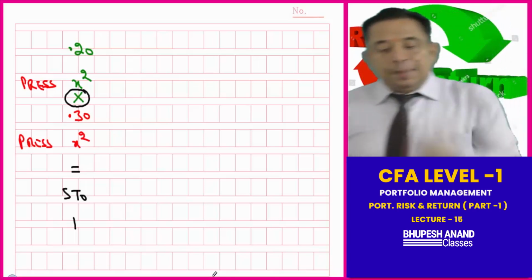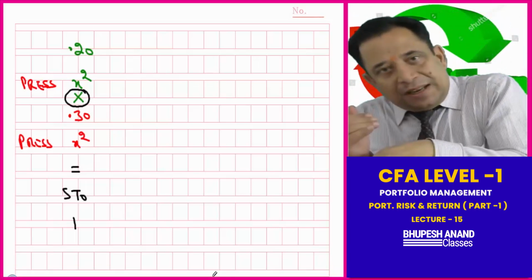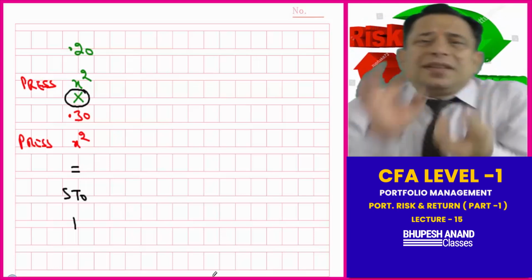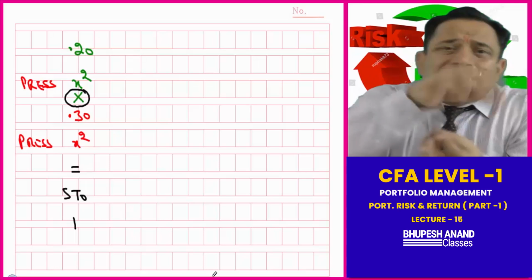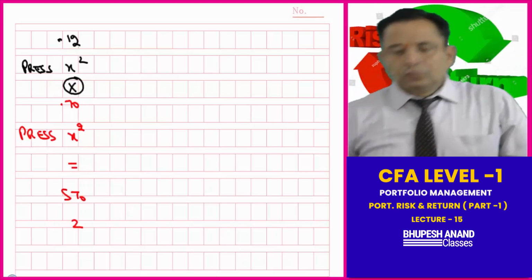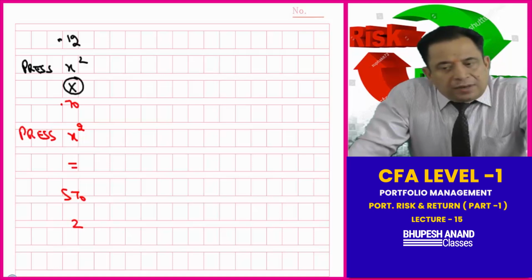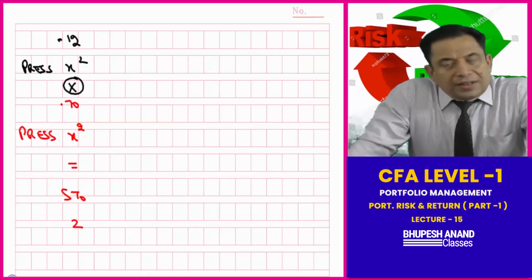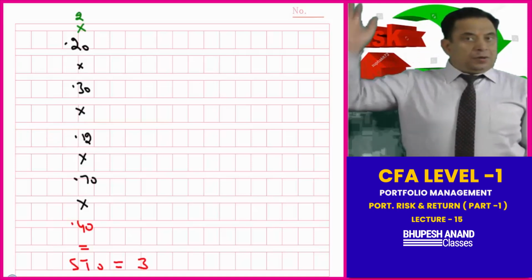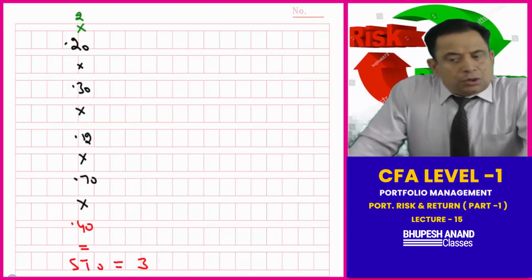into 0.3. Press X square, because standard deviation square into weight square is equal to, now store this in slot 1, STO 1. Then go over to B square: 0.12 whole square, press X square, into 0.7, press X square is equal to, STO 2. Then 2AB into correlation between A and B: 2 into 0.20 into 0.30 into 0.12 into 0.70 into 0.40 is equal to, STO 3.